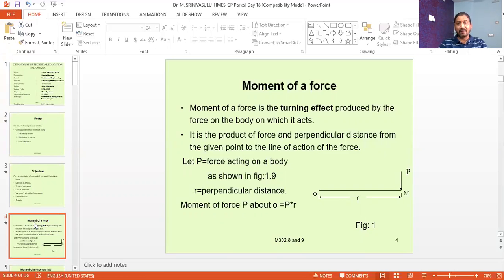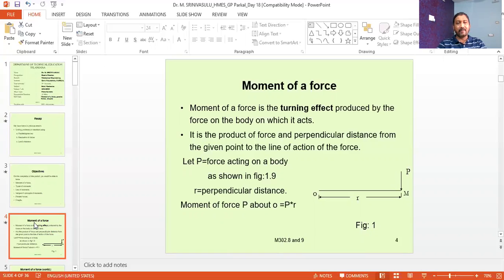Like this, in our daily life, we are experiencing all these moments of forces and couples, which we will discuss in detail. Now, first of all, what is the moment of a force? Simply, we can define the turning effect produced by a force as the moment of force.